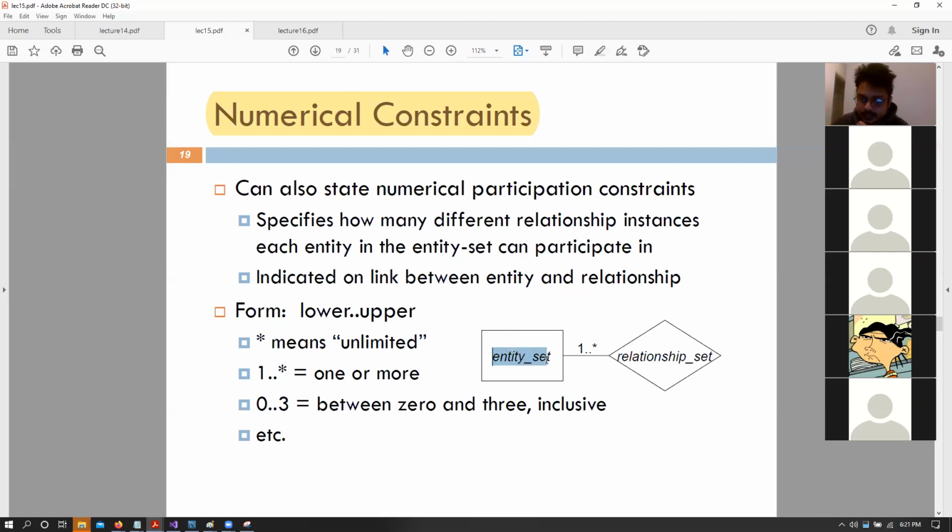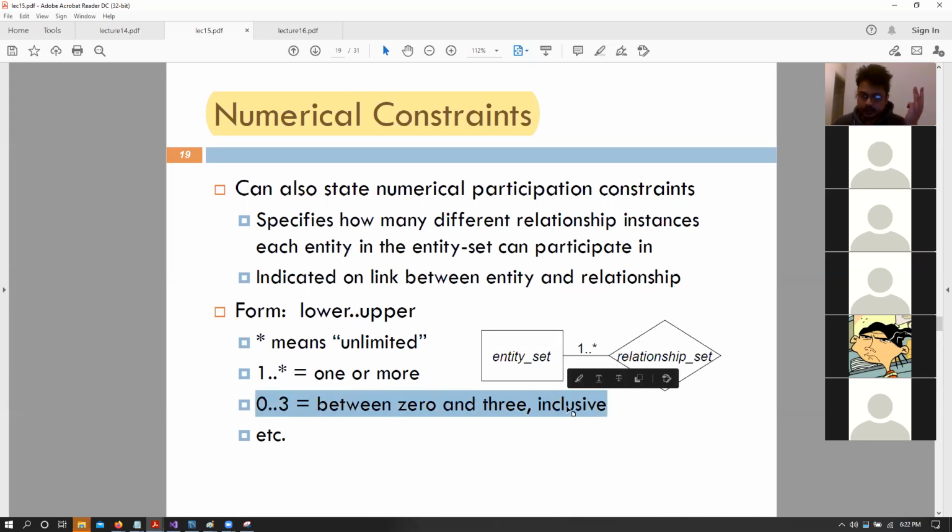So we say that we have an entity set, we have a relationship set, and we say that this is a relation that can have one or more relationships. So 1..*. Star basically means unlimited or more. So it means that this entity set is participating in this relationship with one or more. So it has to have at least one or more. If this was 0..3, then it means that this entity set can have no relationship whatsoever or up to 3. That means that a customer can have 0 loans or at max 3 loans, right?